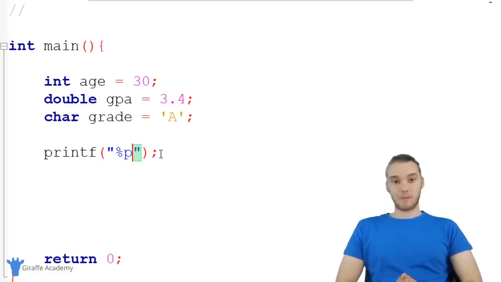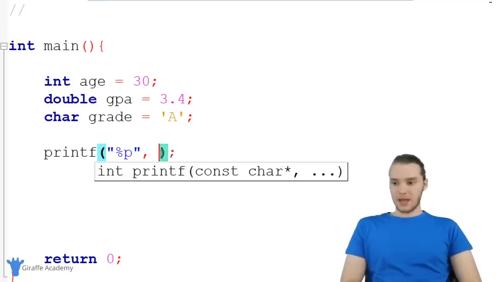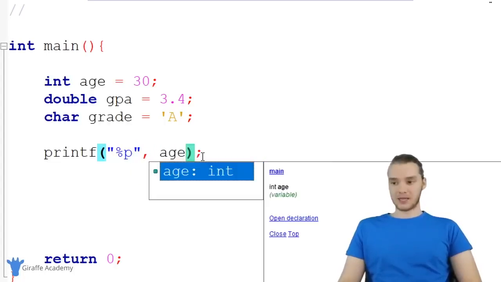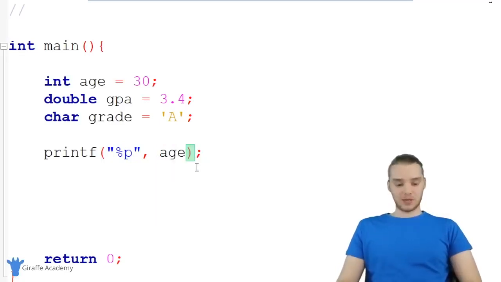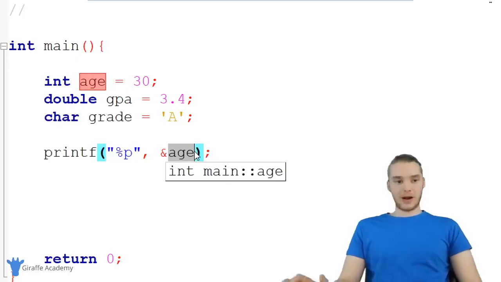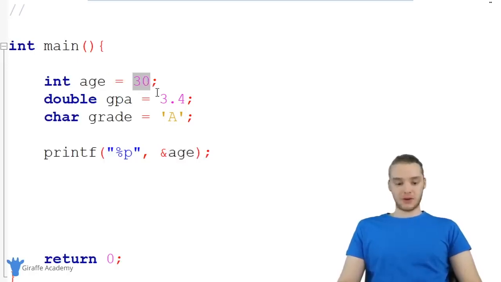And this actually stands for pointer. We're not going to talk about pointers in this tutorial. We're just going to talk about memory addresses. But just know that you need to say %p. And now I'm going to type out the name of the variable whose memory I want to access. So I'm going to access the memory address of age. And before the variable, I'm just going to say ampersand. So I'm going to write &age, and I'm going to say %p. And now we should be able to print out the memory address where the variable age is stored. In other words, we can print out the memory address where this value 30 is stored.